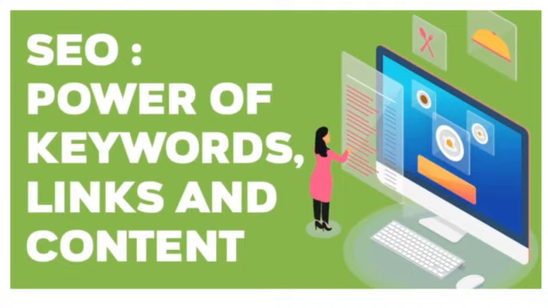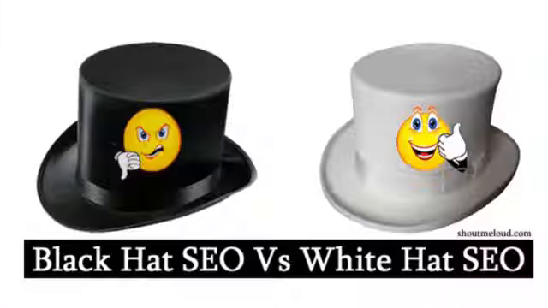Next, we have seen the power of keywords, as how you can rank the website by including relevant and correct keywords into the metadata, title tag or heading tags in the program. Links and backlinks also play an important role to divert the traffic from other websites to your website. This is what we have seen under SEO.